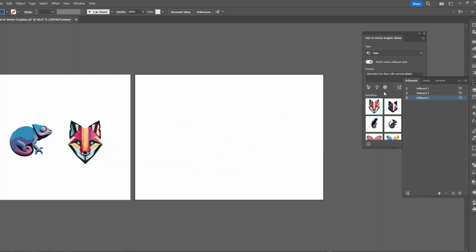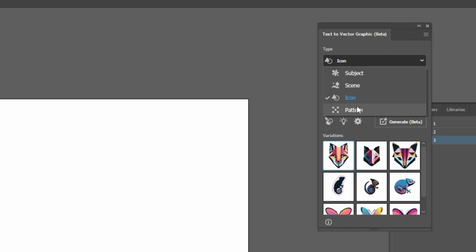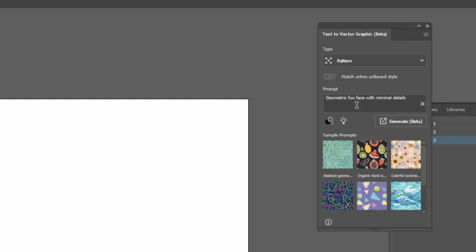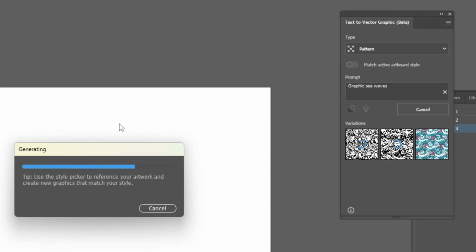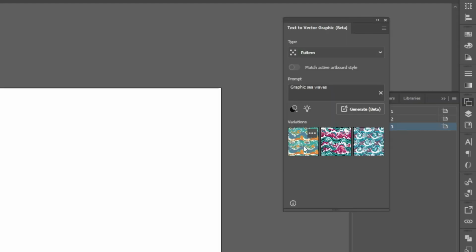Make a new artboard, then change the text to graphic type as pattern. Let's select a sample prompt quickly. The prompt is graphic C waves. Click on the box so it will start generating. So it generated 3 options.